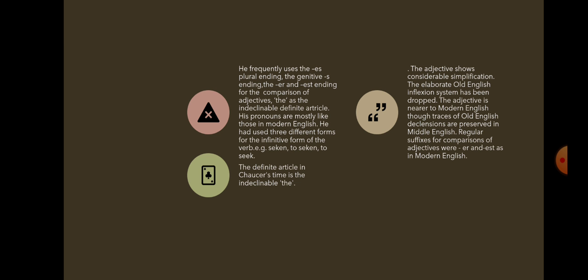I shall repeat. Chaucer's language has the es plural ending. Es is used for plurals. Then for the genitive, in order to show possession, s is used. Then er and est for comparison of adjectives. Then three different forms for the infinitive were also there. Then the article the was also there. And simplification of inflectional system.